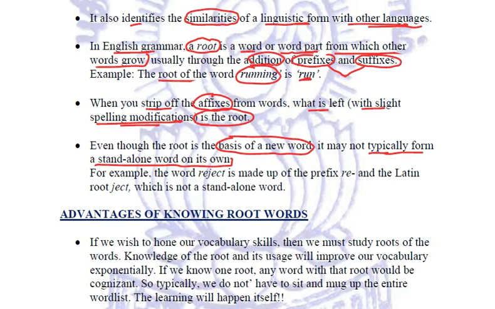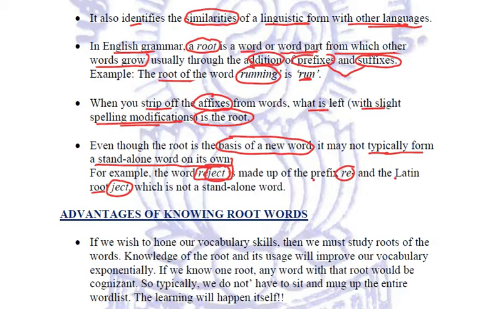For example, the word reject. It's a perfect example to understand that the word reject is made by adding the prefix re to the Latin root ject. So ject is the Latin root word. We have just added the prefix re and formed the word reject.